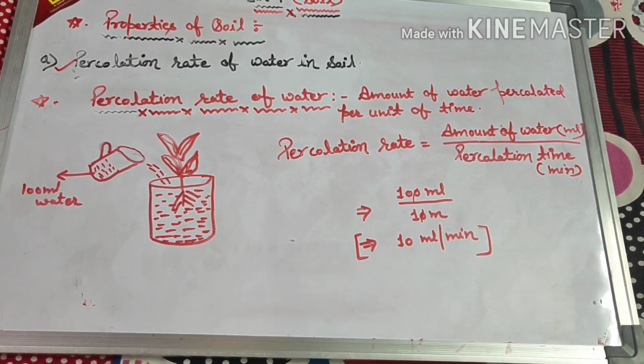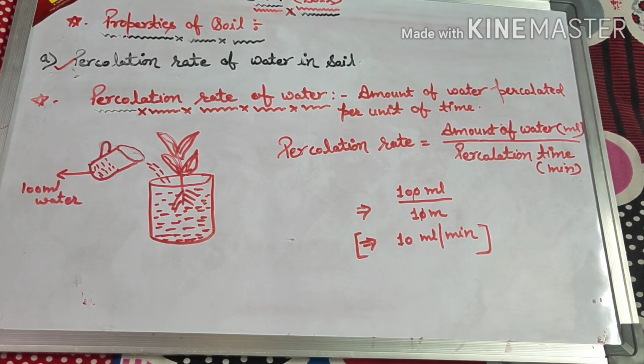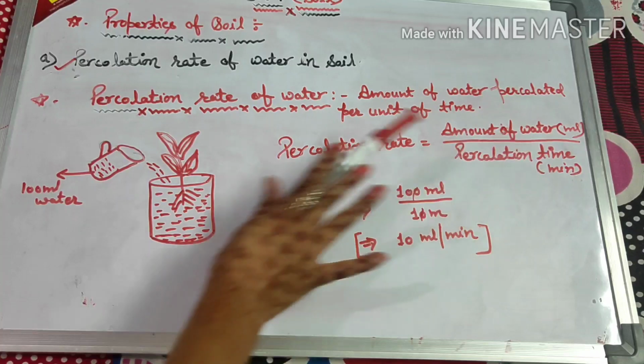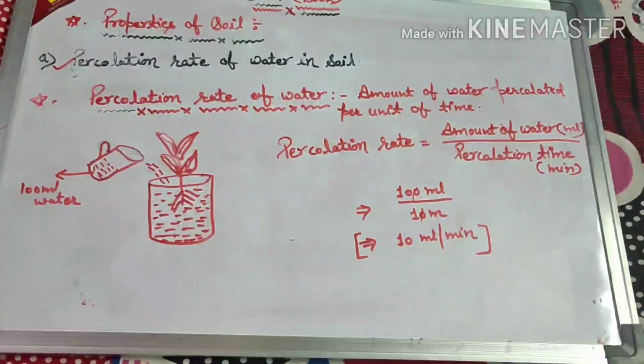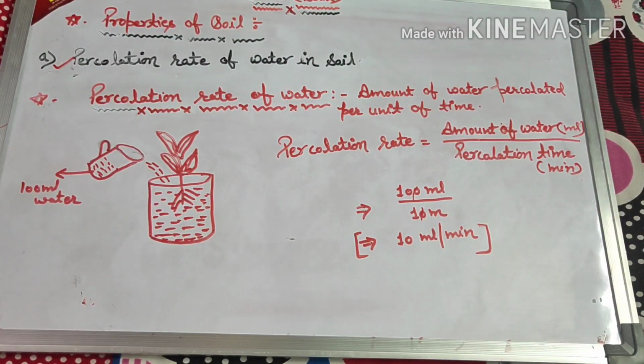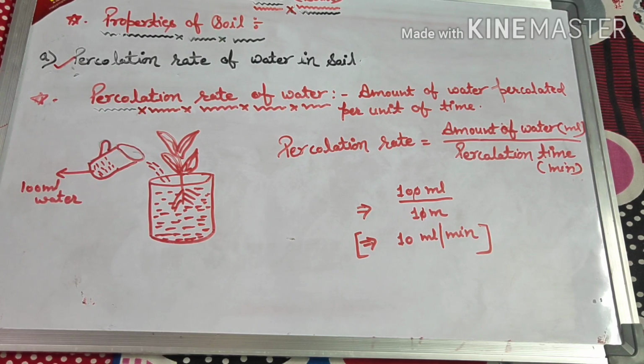Now, what is percolation rate of water? It is the amount of water percolated per unit of time. That means how fast the percolation is taking place, how fast water is actually getting filtered through the pores of soil over a specific period of time. So let's try to measure the percolation rate of water.